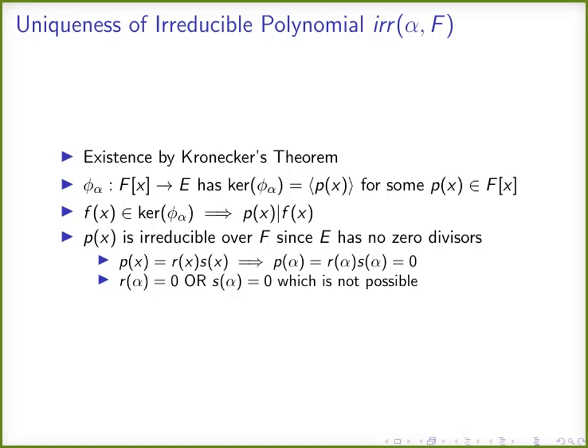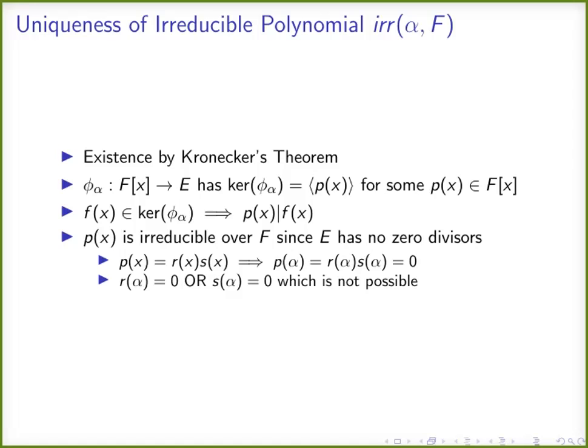So if f of x belongs to the kernel of psi alpha, that is, if f of alpha is 0, then f of x will belong to the kernel. And if f of x belongs to this kernel, then p of x should divide f of x. So it gives some notion of uniqueness. That is, if there is a polynomial which gives 0 under evaluation, then it will be divisible by p of x, or p of x will be a factor of this function.